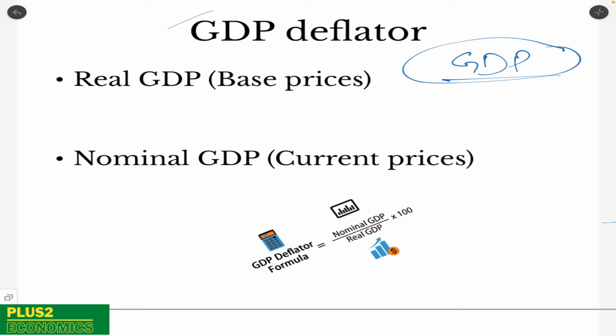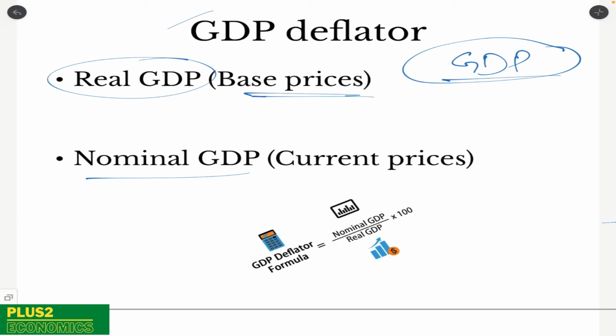While calculating the GDP, we can consider the base price. Base price is a price which was prevailing in the base year, and the base year is decided by a committee which comprises the finance minister, RBI governor and other people, and the prices of that year will be considered because there are few years in the past where the prices of the goods and services were neither high nor very low. So that becomes real GDP for us.